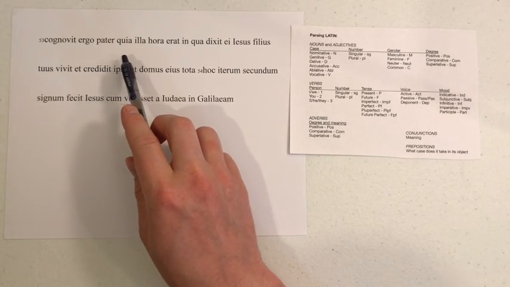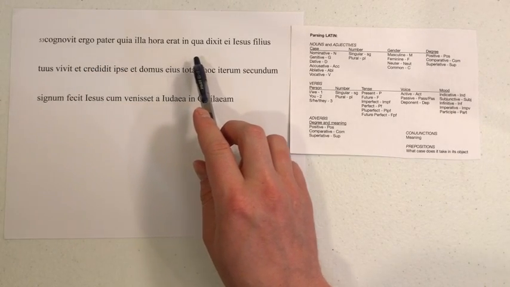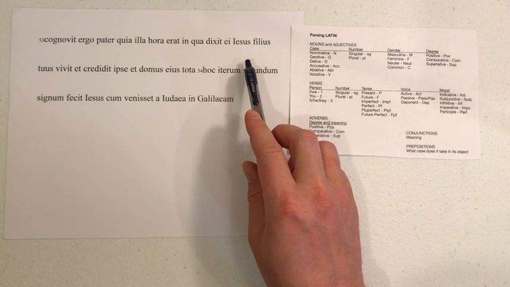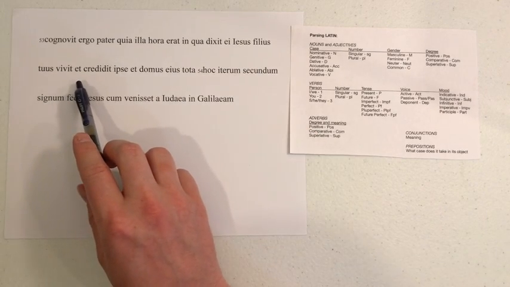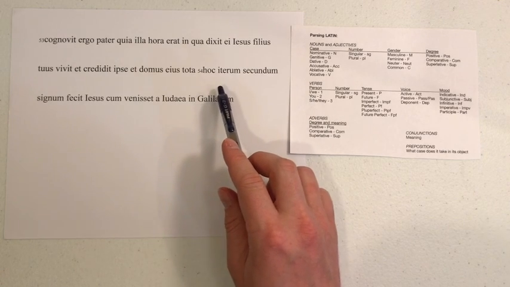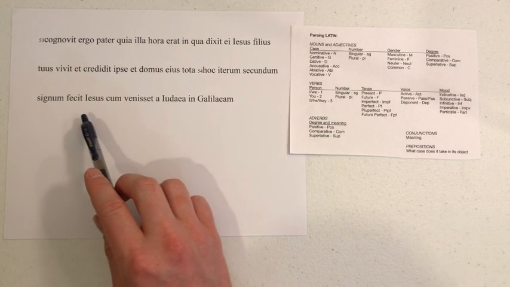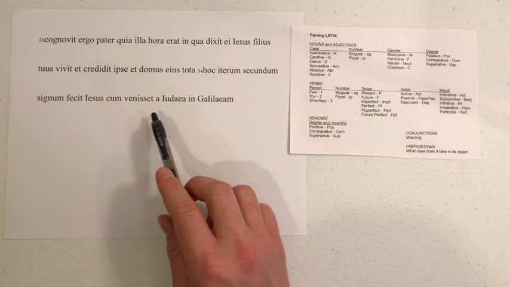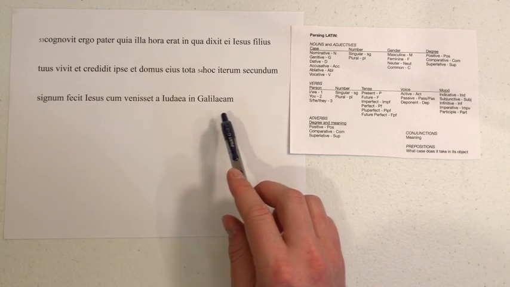Let's get started. Cognovit ergo pater quia illa hora erat in qua dixit ei Jesus: Filius tuus vivet, et credidit ipse et domus eius tota. Hoc iterum secundum signum fecit Jesus, cum venisset a Judaea in Galilaeam.